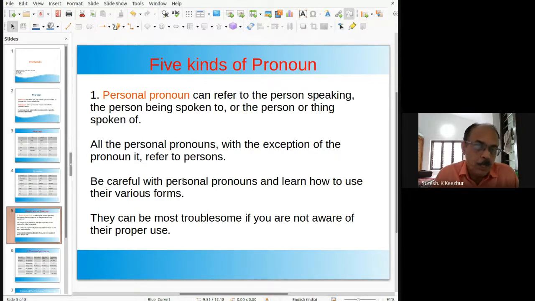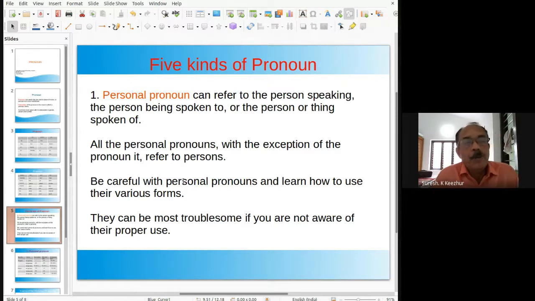A personal pronoun refers to a person speaking. For example, I refers to the person speaking: I am speaking. For the person being spoken to, you: I'm asking you, I'm talking to you. For the person or thing spoken of, he or she, and for a thing, it, that, like that.